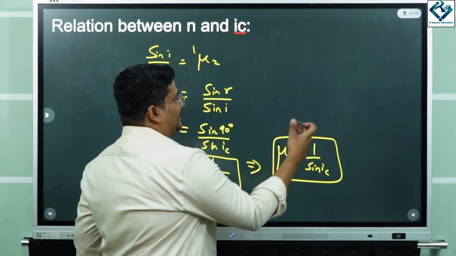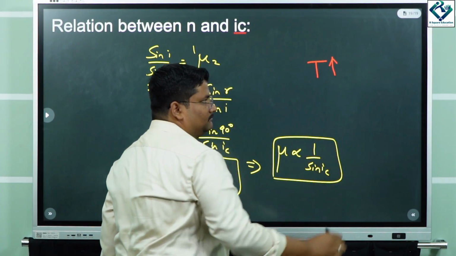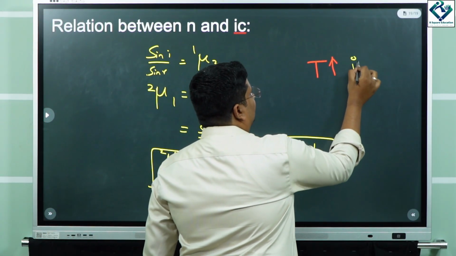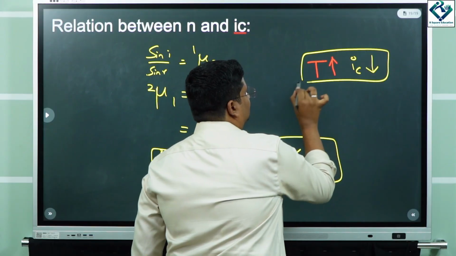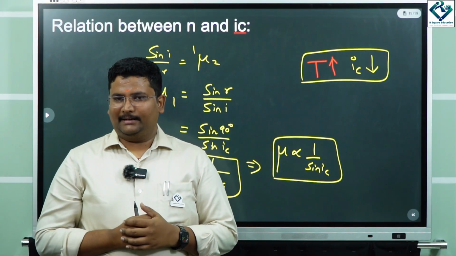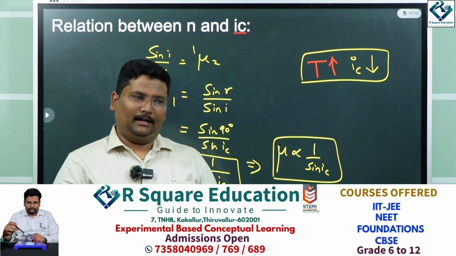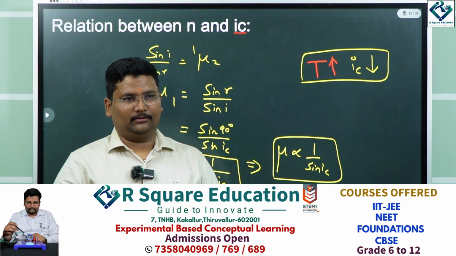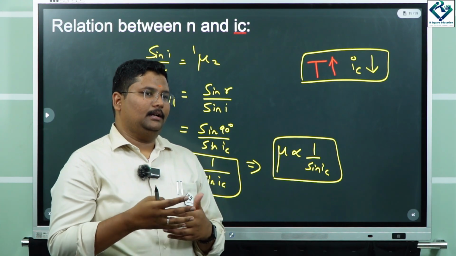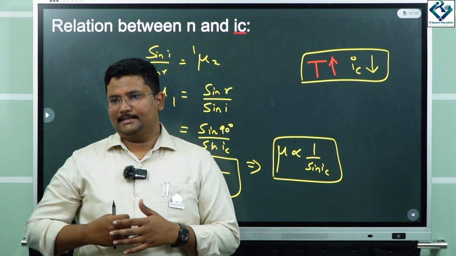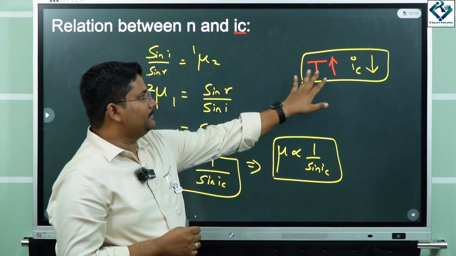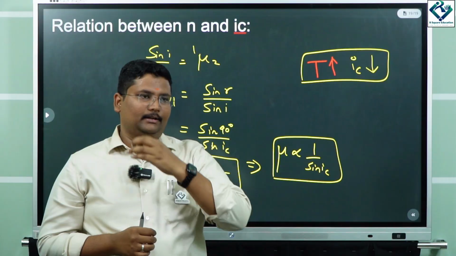Likewise, suppose I increase the temperature of the medium a little, then the critical angle drops. When you increase the temperature, the critical angle reduces. What does it mean? That's correct, the refractive index increases, because the medium becomes optically denser when you increase the temperature. So when the temperature increases, the critical angle reduces.